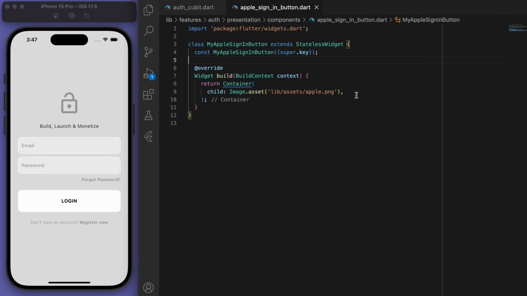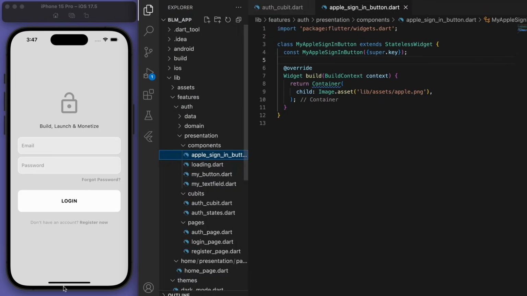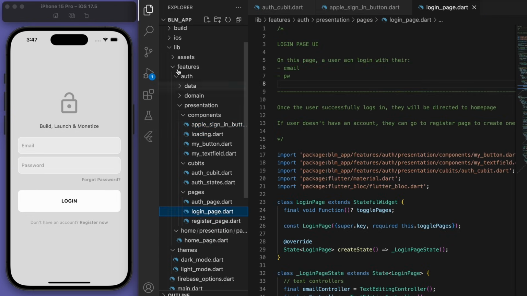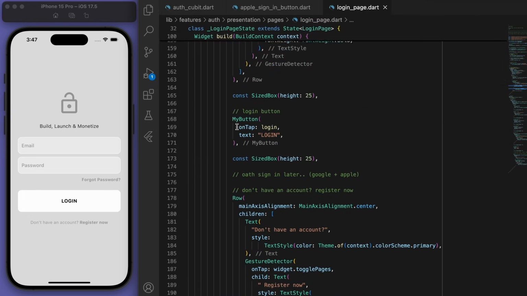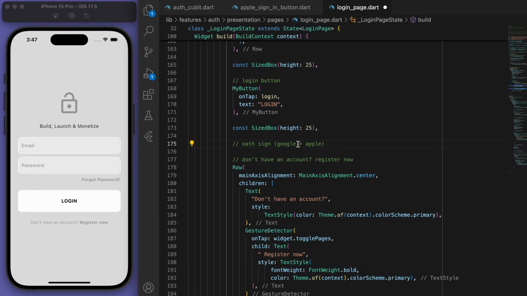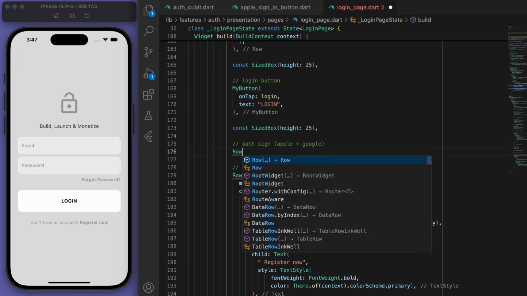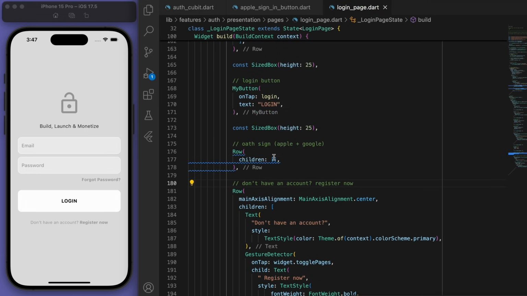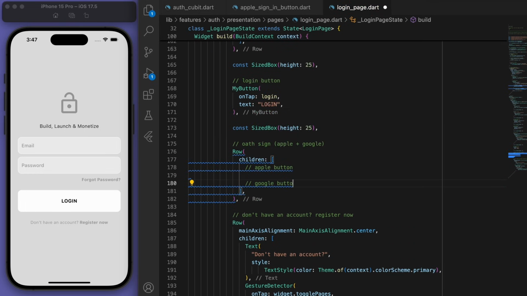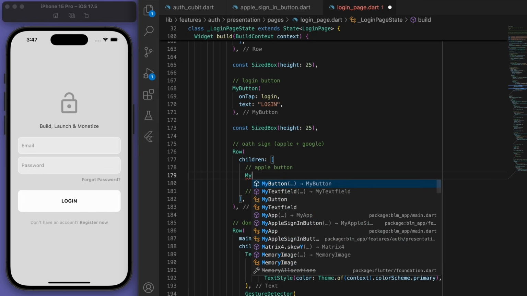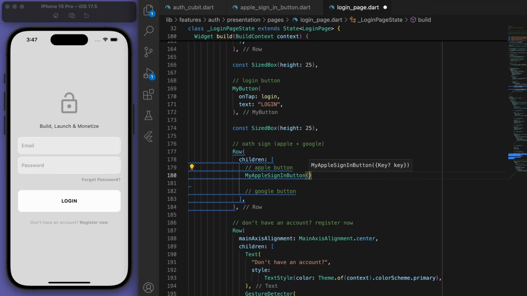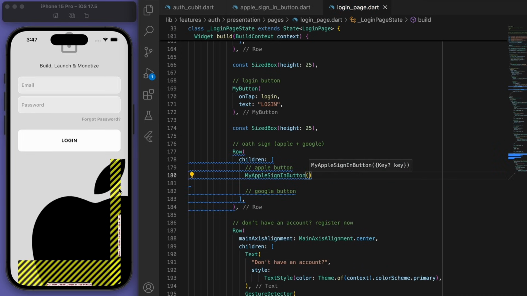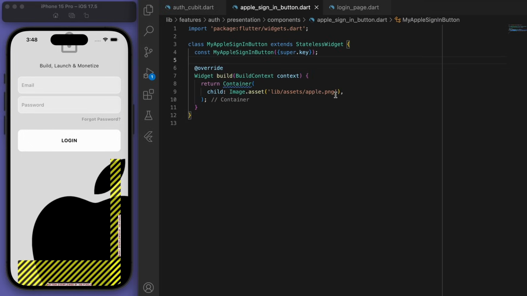So let's come to our login page at the very bottom, put it in a row and see what this button looks like. My Apple sign-in button, there it is. And if I save it, you can see there it is, and it's so big. So let's control the height. And that's looking pretty good.